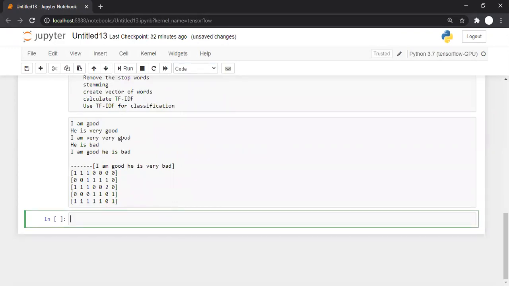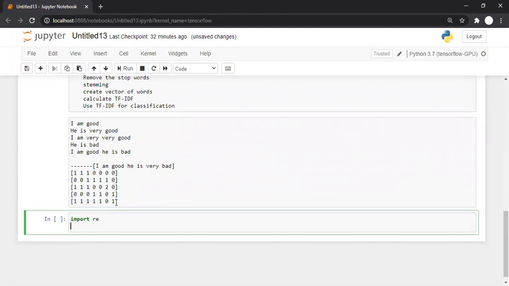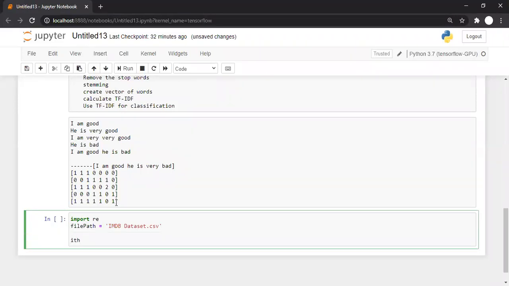Good. So now let's move to our normal steps. So the steps, how we can write those steps. For that we need regular expressions also. We have seen a bit of regular expressions previously. File path is equal to the file name, that is the IMDB dataset dot csv. Let us open this file, with open the specified file path as infile.